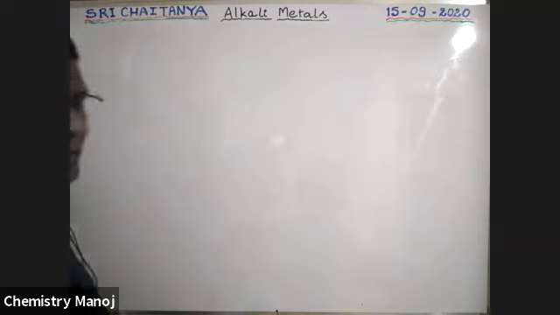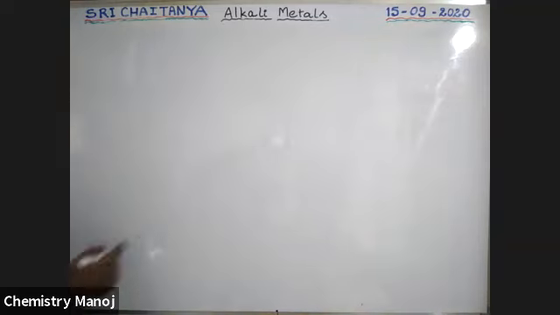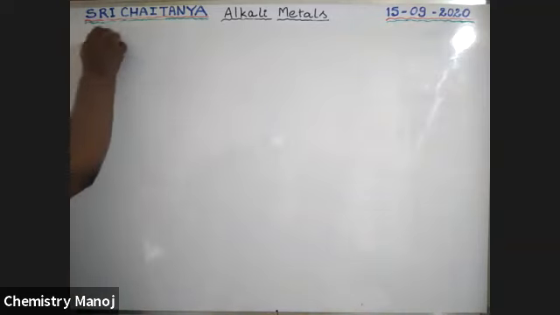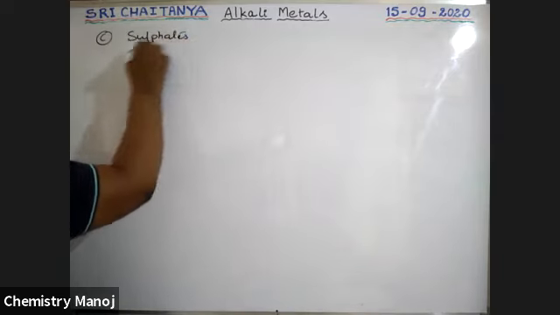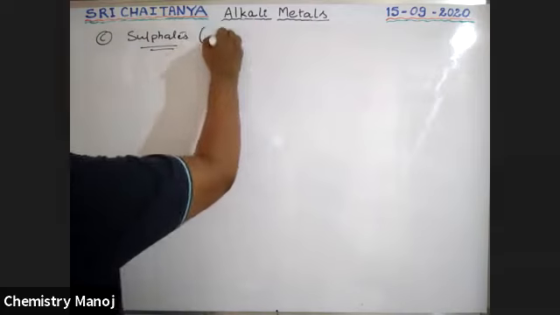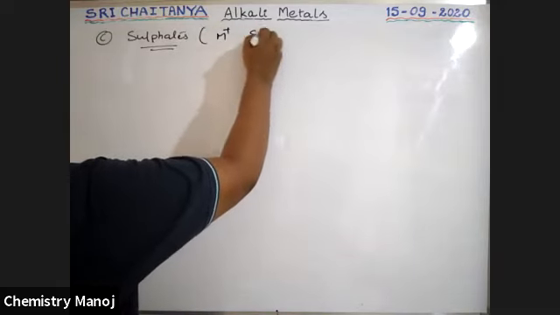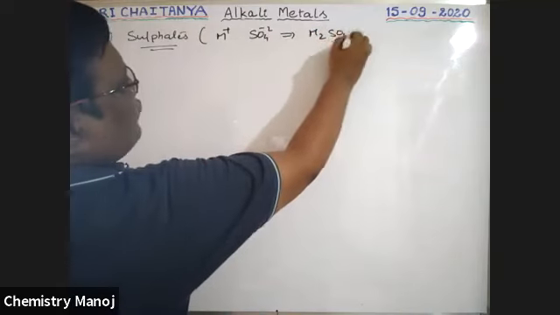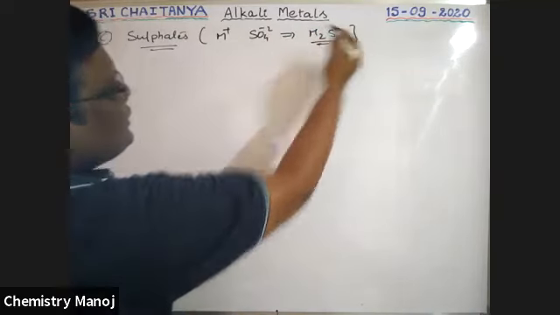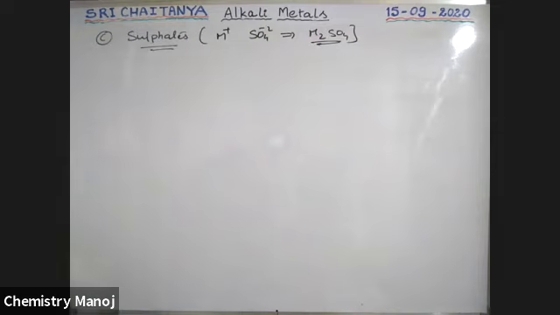The last salt of oxo acids is sulfates. Our metal is in +1. Sulfate means SO4 2-. That implies M2SO4 is the compound. M2SO4 is the general formula for our sulfates.